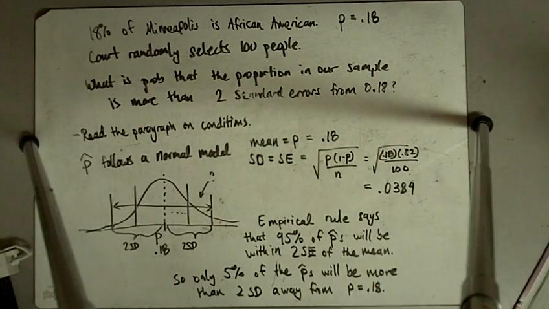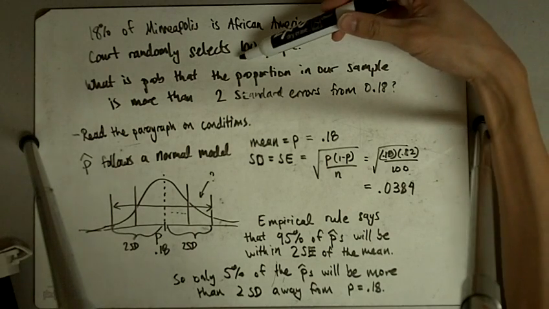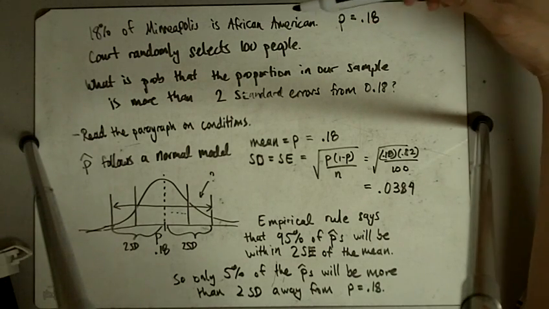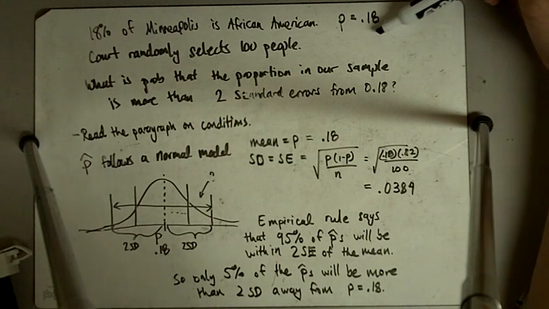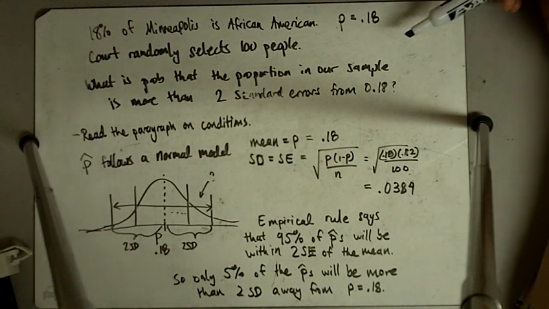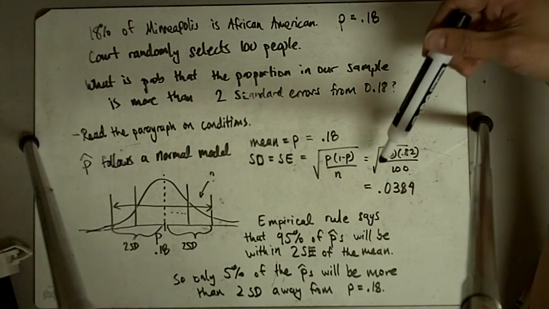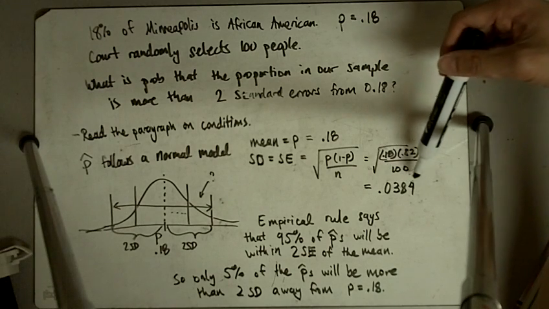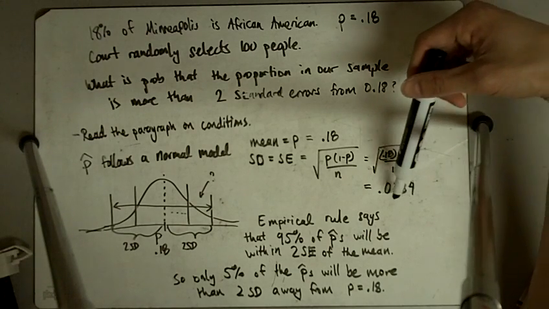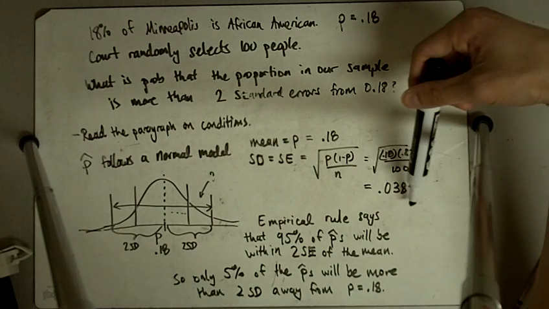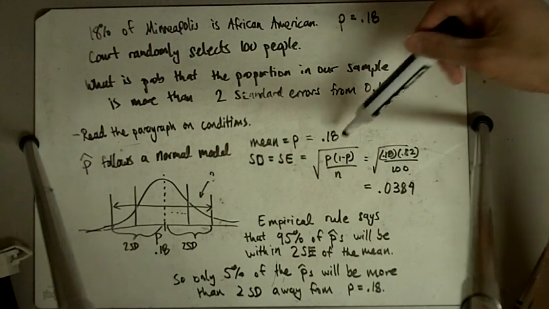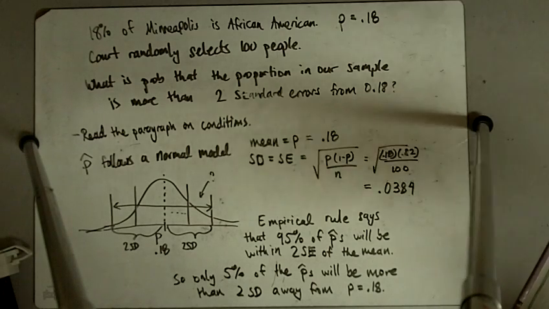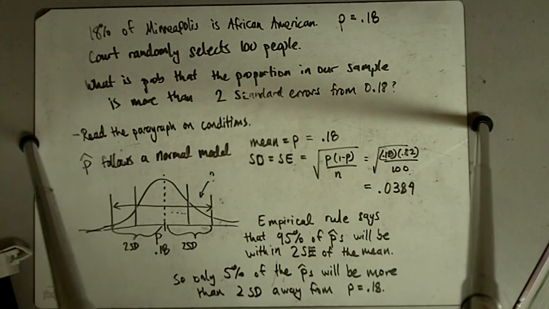If we take a random sample of 100 people from Minneapolis, we're expecting something close to 18% to be African American. But because it's a random sample, sometimes we'll get more than that, sometimes we'll get less than that. But we expect only 5% to be more than 2 standard deviations or 2 standard errors away from 0.18, if we're doing random sampling in Minneapolis.